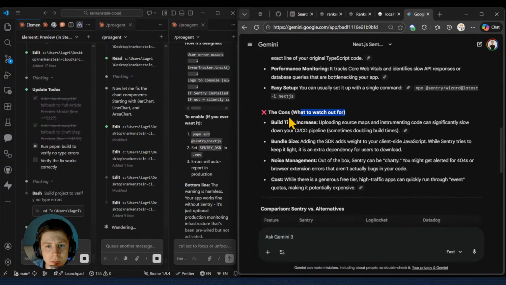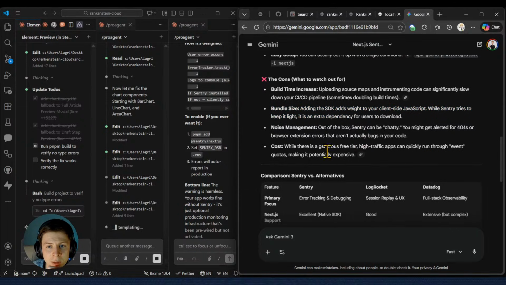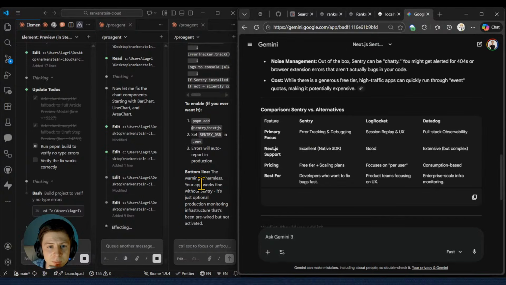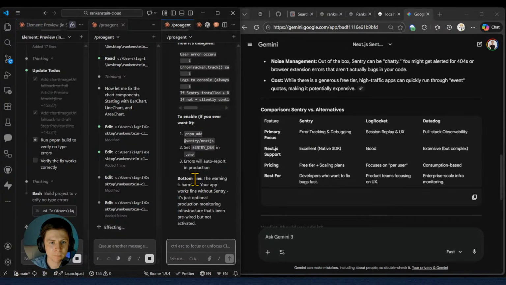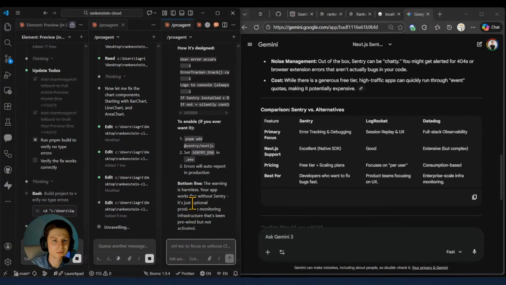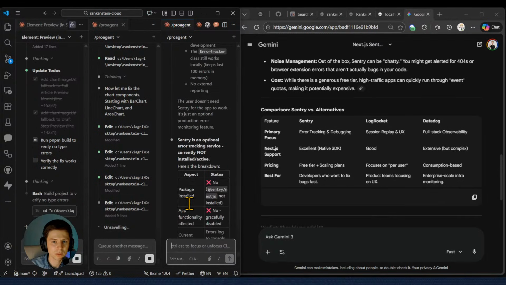So the cons, what to watch for: build time increases, uploading source maps and instrumenting code can significantly slow down your CI/CD pipeline, sometimes doubling build times. Bundle size. Well, there is generally a free tier. Okay. The warning is harmless. Okay.